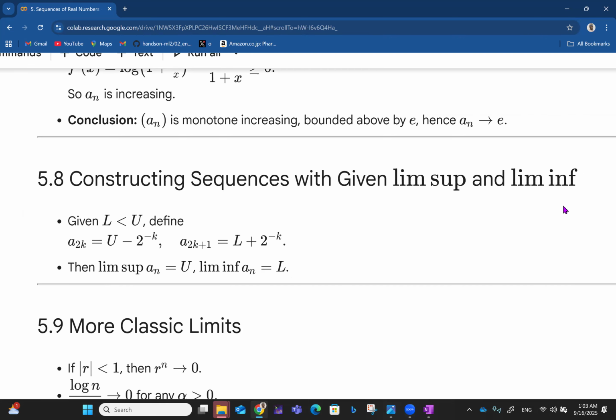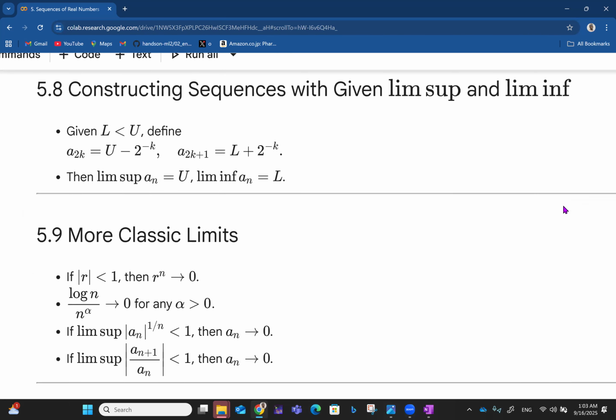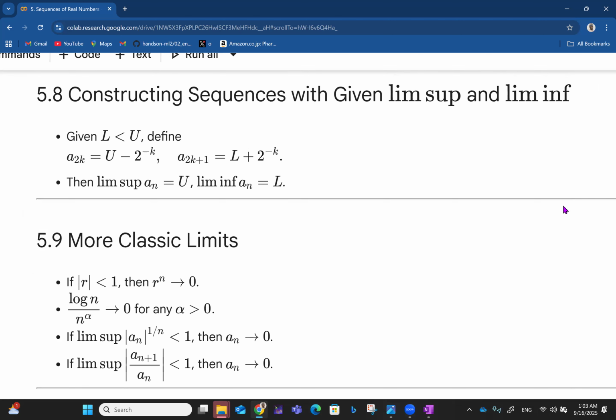And then we have to talk about constructing sequences with given limsup and liminf. Very simply, given that L is less than U, we define a_{2k} to be equal to U minus 2 raised to the power minus k, and a_{2k+1} is equal to L plus 2 raised to the power minus k. Then the limit superior of a_n is U, while the limit inferior of a_n is L. That's just how to construct sequences given limsup and liminf.